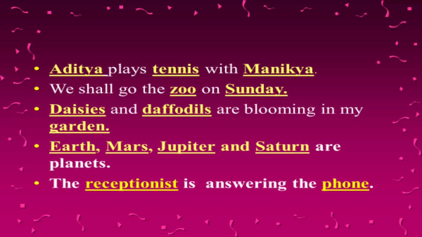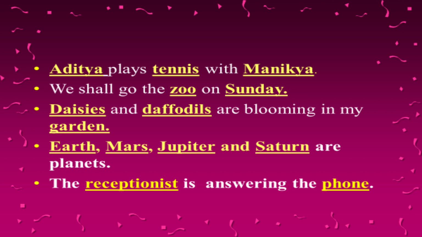Moving to the next one, you all can see: Aditya plays tennis with Manikya. So Aditya is a name, it's a proper noun, right? And you all can see tennis is here. Tennis is a game, it's also a noun. And Manikya is also a name, it's a proper noun. Okay. We shall go to the zoo on Sunday. Zoo is also a noun, and Sunday is also a noun, right? All naming words are known as noun.